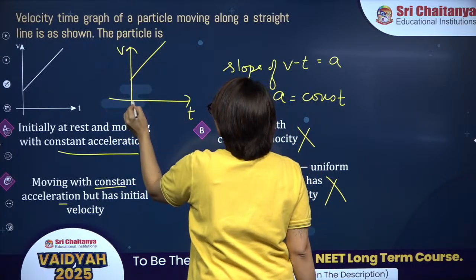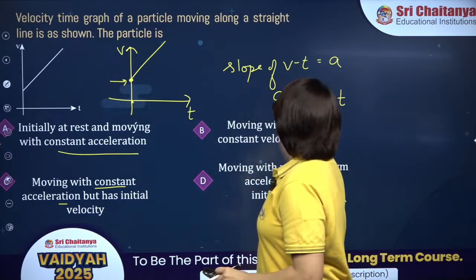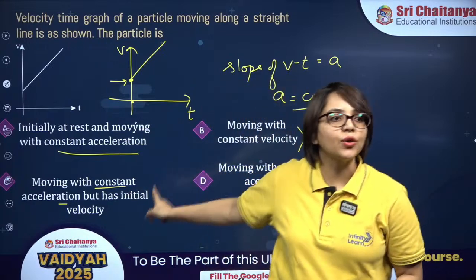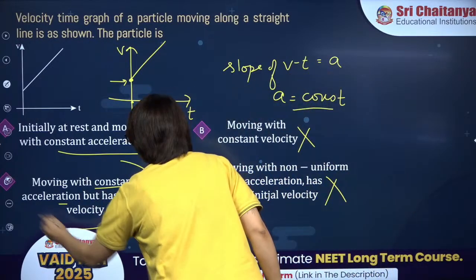So at t is equal to 0, velocity is non-zero. So it is moving with constant acceleration, but it has some non-zero initial velocity, right? So yes, correct answer is option C.